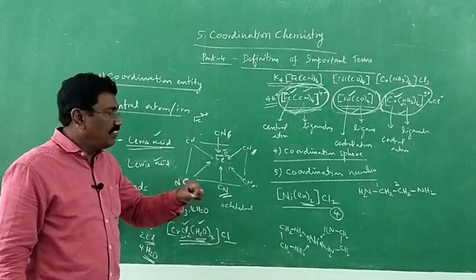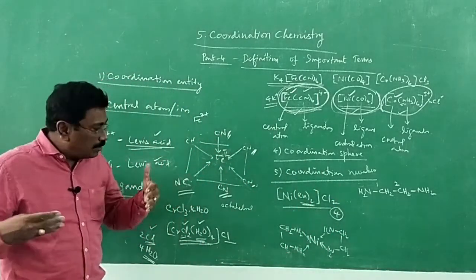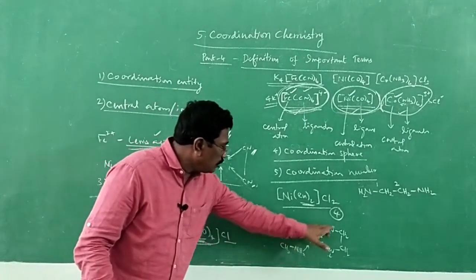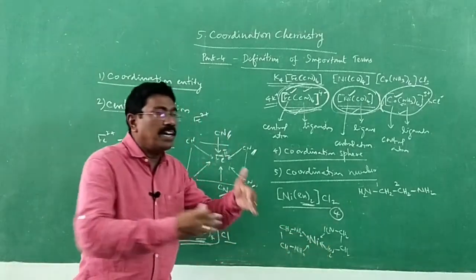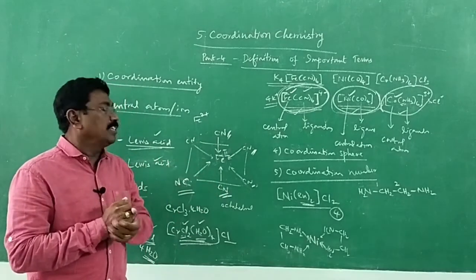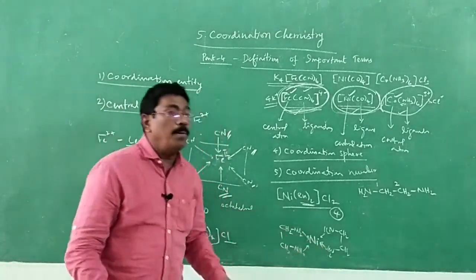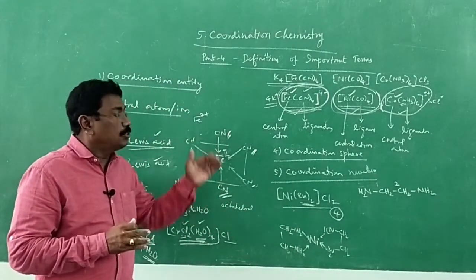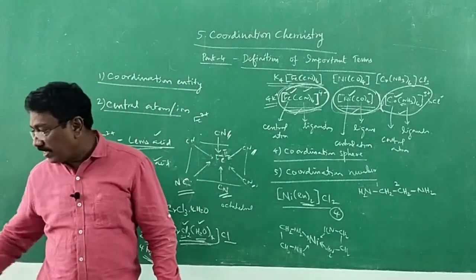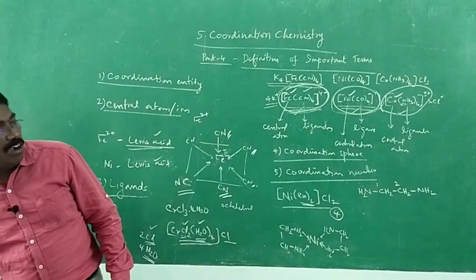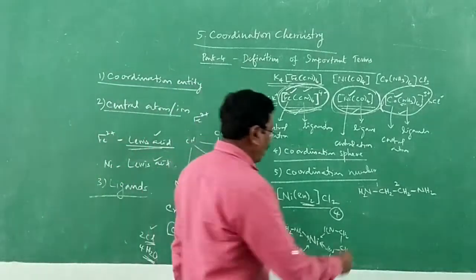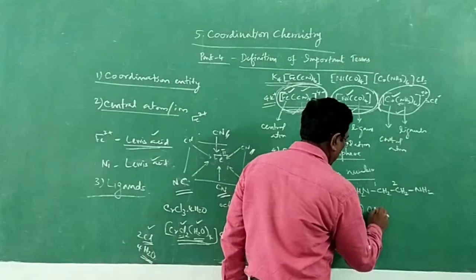That's why in the definition we set: number of donor atoms bonded to the central metal atom or ion is known as coordination number. Number of sigma bonds formed between ligands and central metal atom is known as coordination number. Likewise, finally, the very last definition, oxidation number.